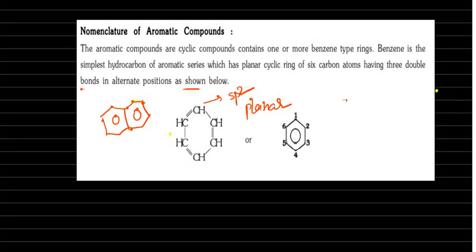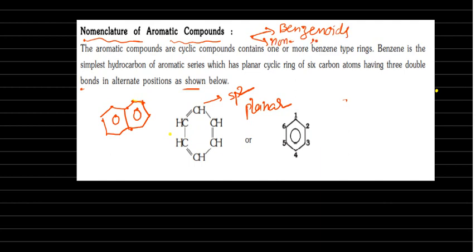Hello students, today we are going to discuss the nomenclature of aromatic compounds. These aromatic compounds are of two types, benzenoids and non-benzenoids. Right? So benzenoid means a benzene ring should be present. So these are the benzenoids.